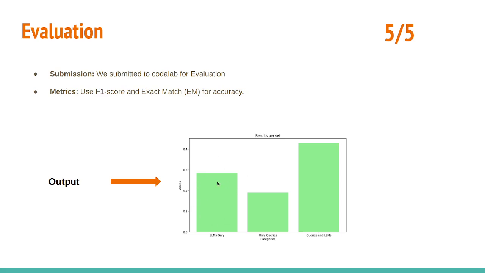We noticed that the LLMs and queries, when combined, gave us the highest result, which we expected and which we submitted.